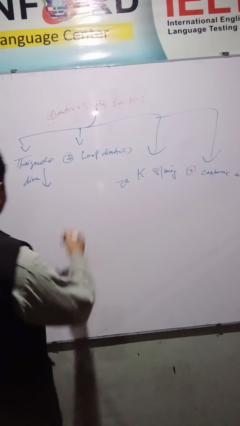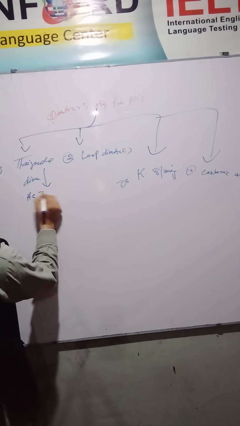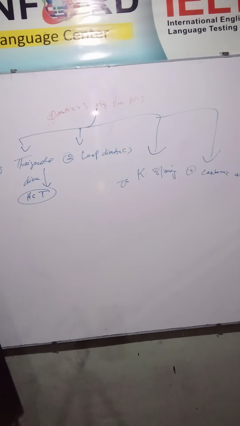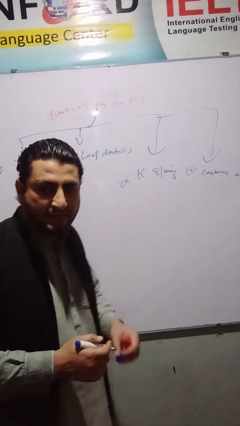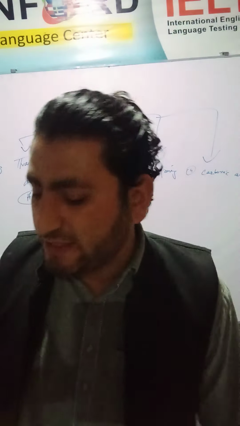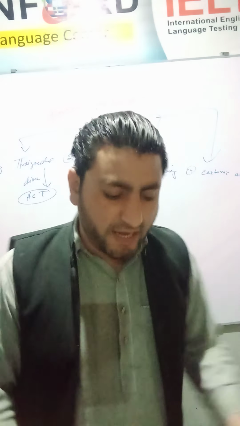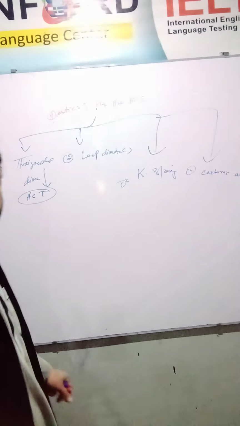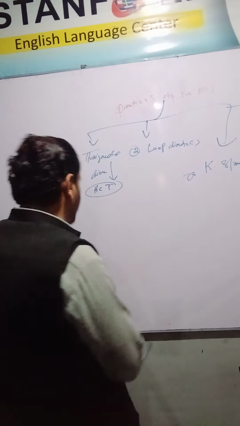In thiazide diuretics, we will discuss the medication hydrochlorothiazide. Hydrochlorothiazide is strongly contraindicated in gout patients, because it increases the uric acid level inside the body. So due to these reasons, we will discuss it further.